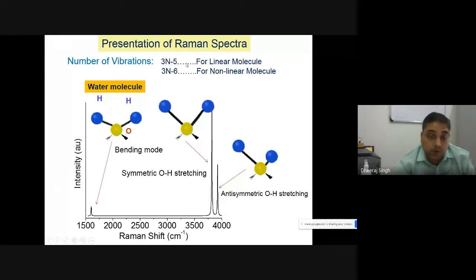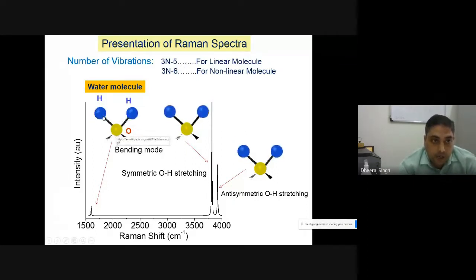But since water is a non-linear molecule, where hydrogen and oxygen make almost a 108 degree angle, it can have 3N minus 6 vibrations. It means 3 into 3 minus 6, so 3 vibrations are possible in the water molecule.